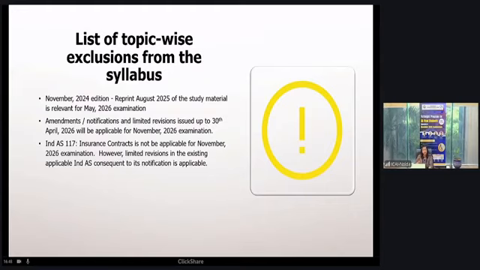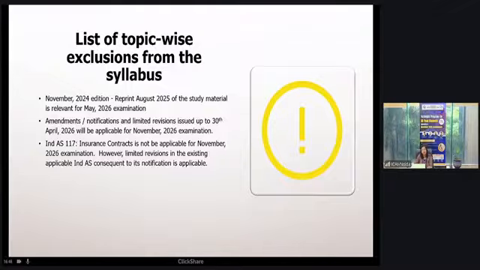For this, I have tried to make two questions, one on Ind AS 1 and one on Ind AS 21, based on the amendments. So you will be able to understand and appreciate those amendments through those questions which are given in the RTP for November 2026. It will most probably be web hosted. The RTP will be web hosted by next week, and then you can refer to those questions also.